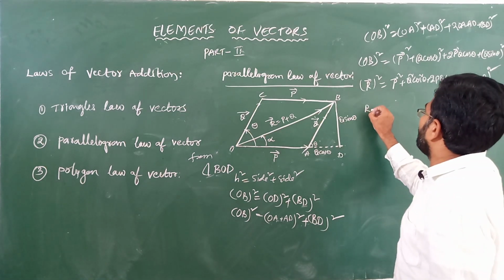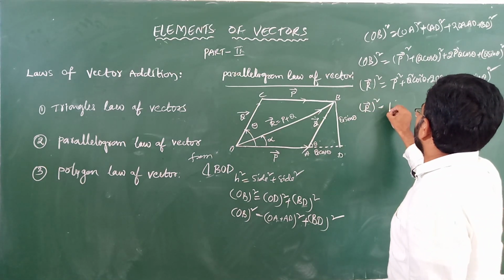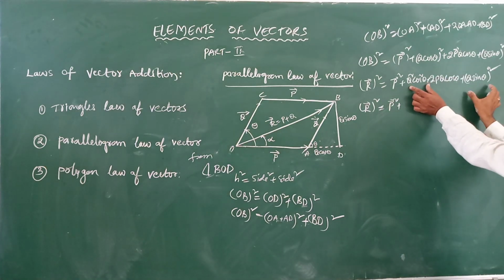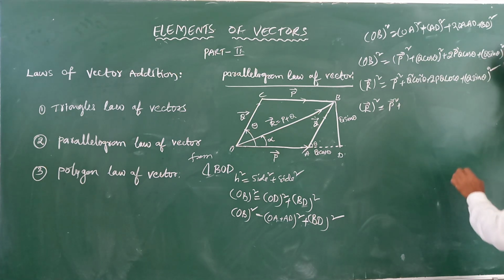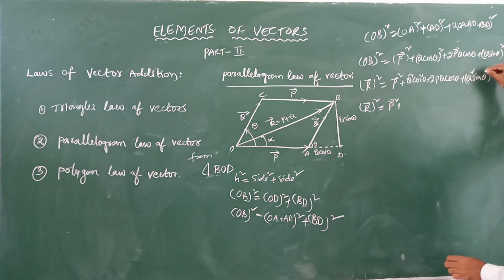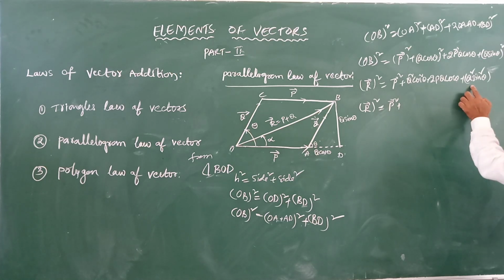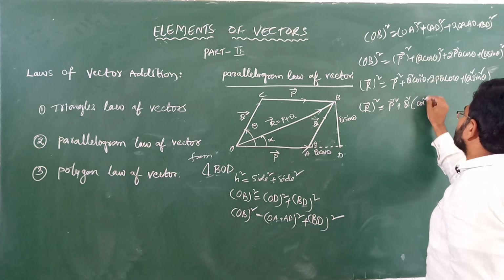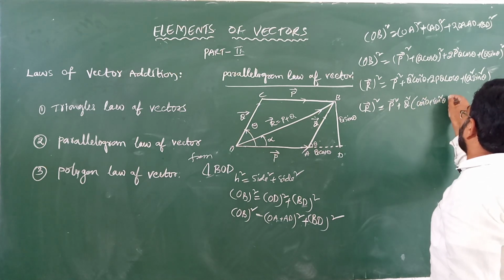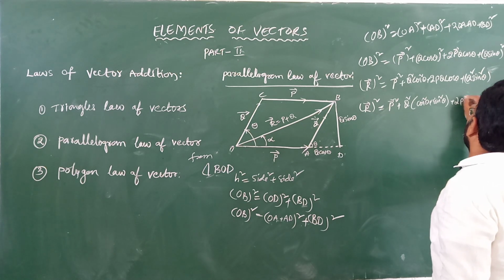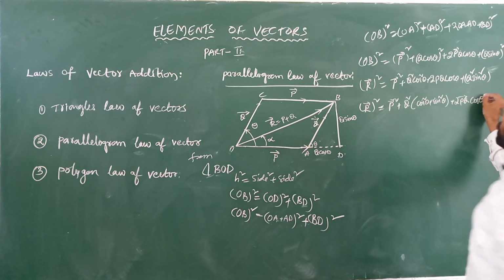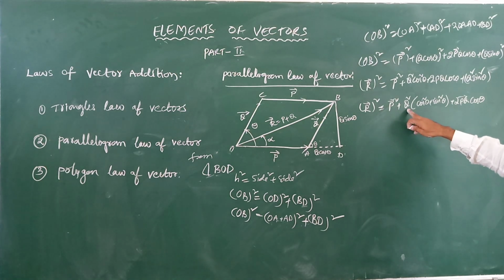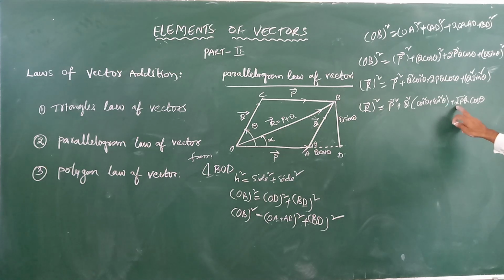Okay, come to R bar square is equal to P square plus Q square cos square theta, Q sin theta whole square means we can write Q square sin square theta. Here Q square is common in both, so take the common. Q square into cos square theta plus sin square theta plus 2PQ cos theta.